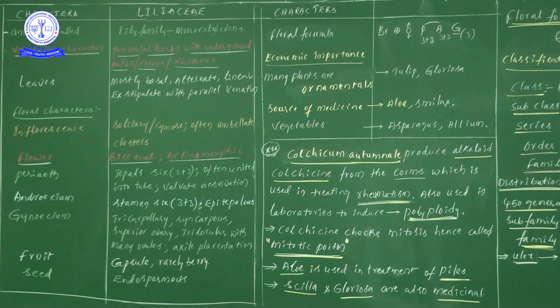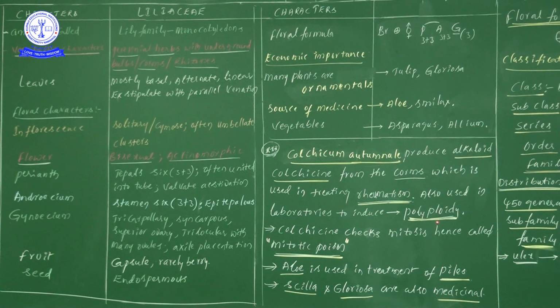Then what is the use of this colchicine, sir? The use is definitely for the treatment of rheumatism. Next, it is also used in the laboratory. In laboratory conditions also we can use this for inducing